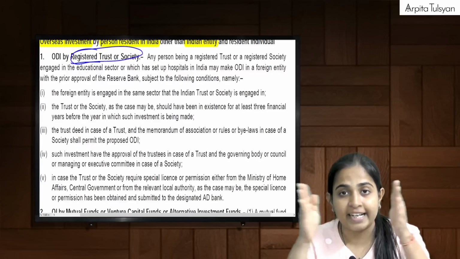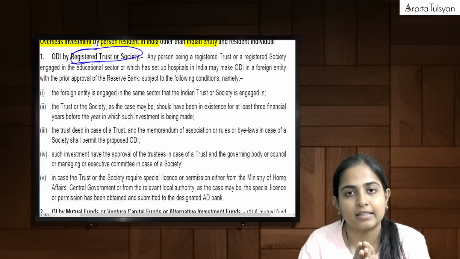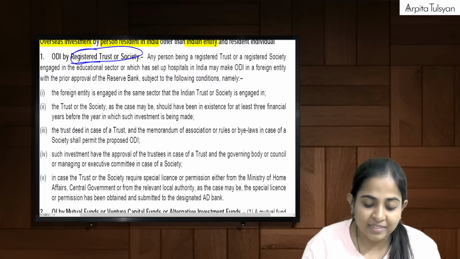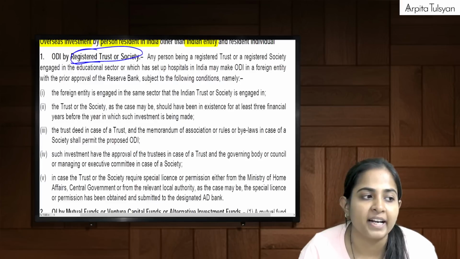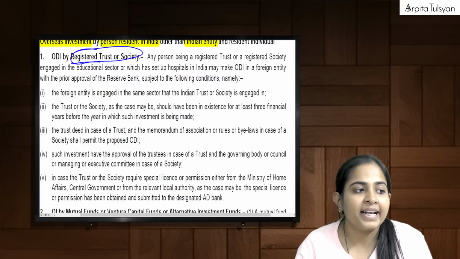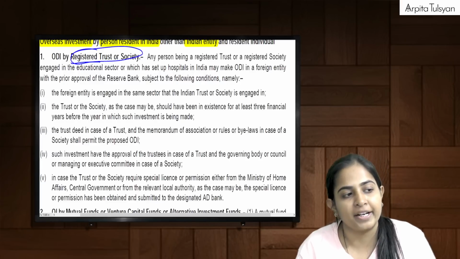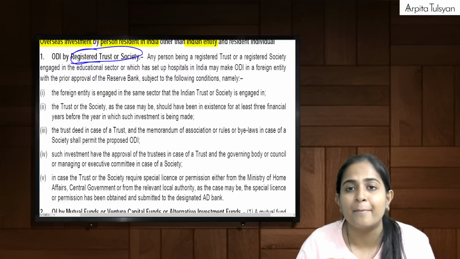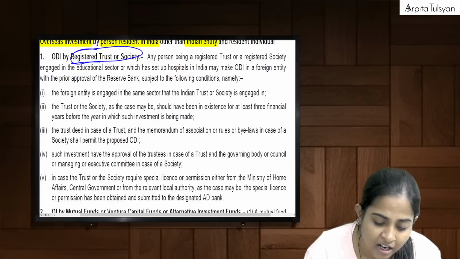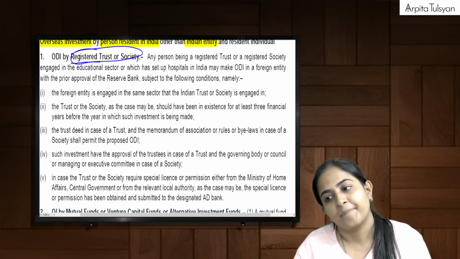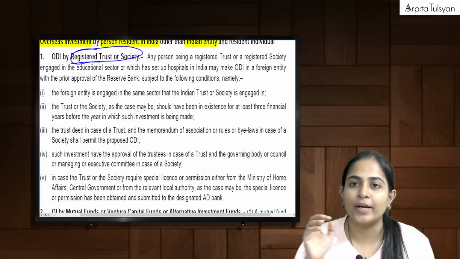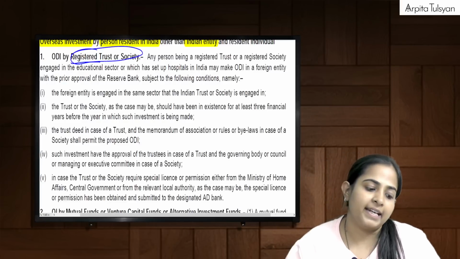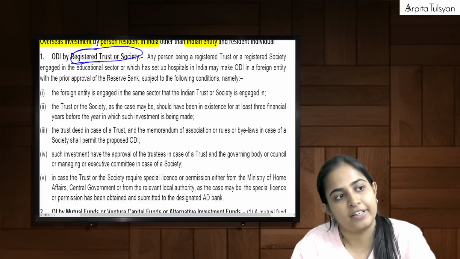The trust deed, which is generally formed in case of a trust, should allow you to do ODI. Then trustees' approval should have been obtained. Suppose some special permission is required from MHA or the central government, then that should be taken. Then you can go and do investment in that particular foreign entity which is engaged in the same activity.